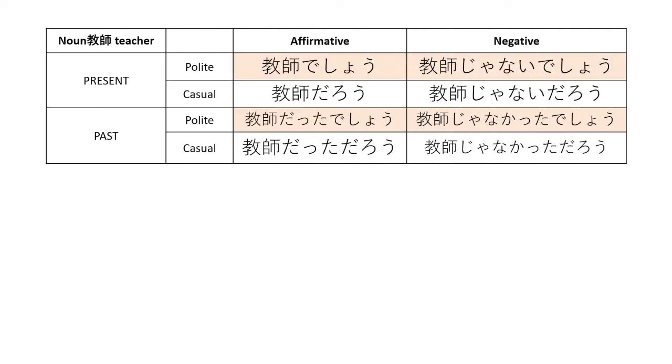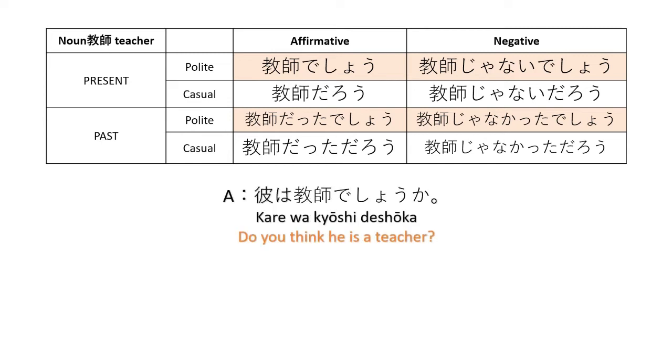Then we have the noun kyōshi, teacher. Kare wa kyōshi deshō ka? Do you think he is a teacher? You've seen some person and he is good at teaching. So you ask, kare wa kyōshi deshō ka? Do you think he is a teacher? Okay. Instead of saying, kyōshi desu ka? Kyōshi deshō. Probably he is. I think he is. Kyōshi deshō. That's the difference between desu ka and deshō ka. Kyōshi desu ka? Is he a teacher? Yes or no?